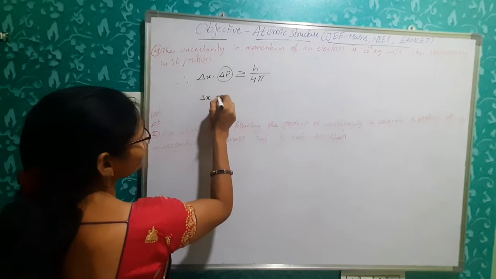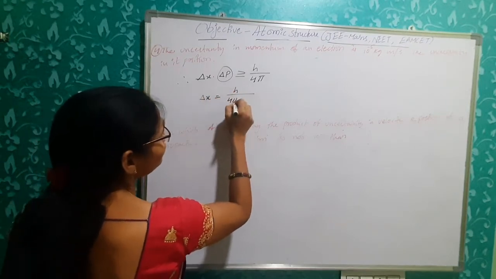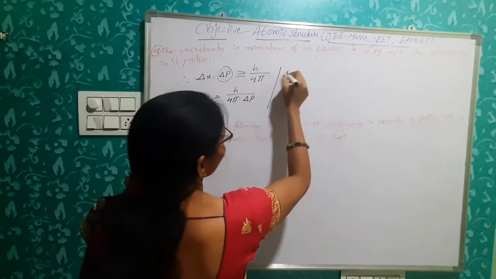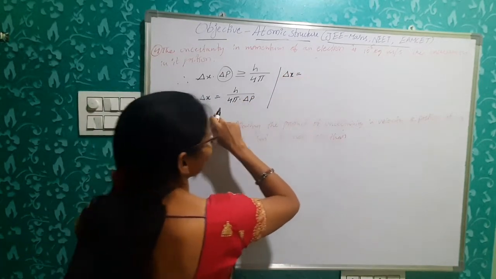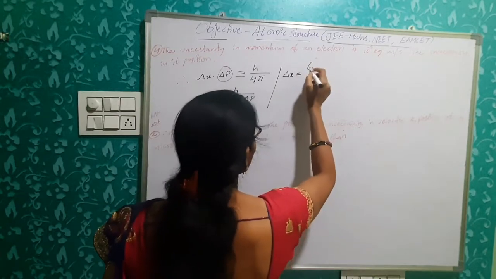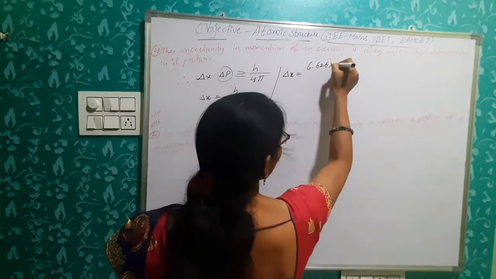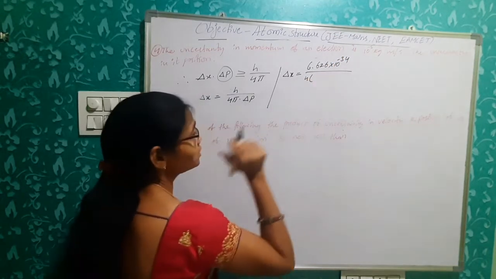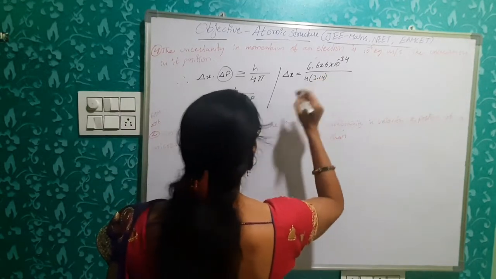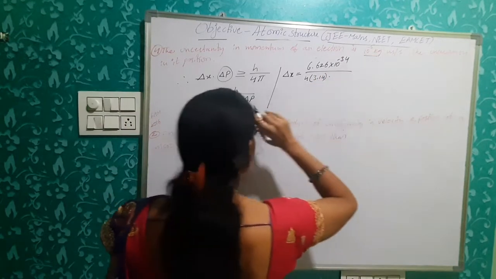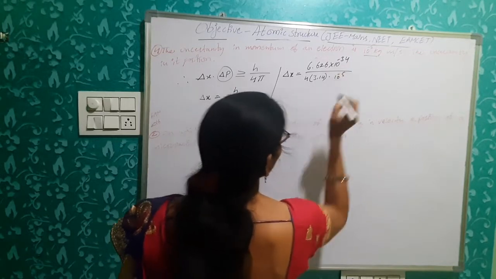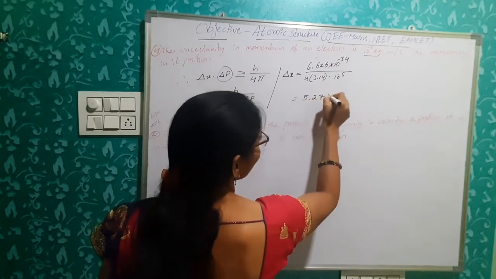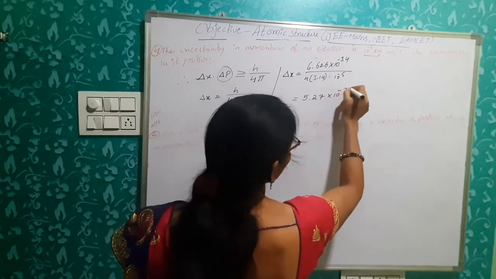So delta x is equal to h by 4 pi delta p. So uncertainty in position can be calculated for h value 6.626 into 10 power minus 34 joule second. 4 into pi value, how much? 3.14. So delta p is given as 10 power minus 5. By simplifying this, we will get 5.27 into 10 power minus 30.